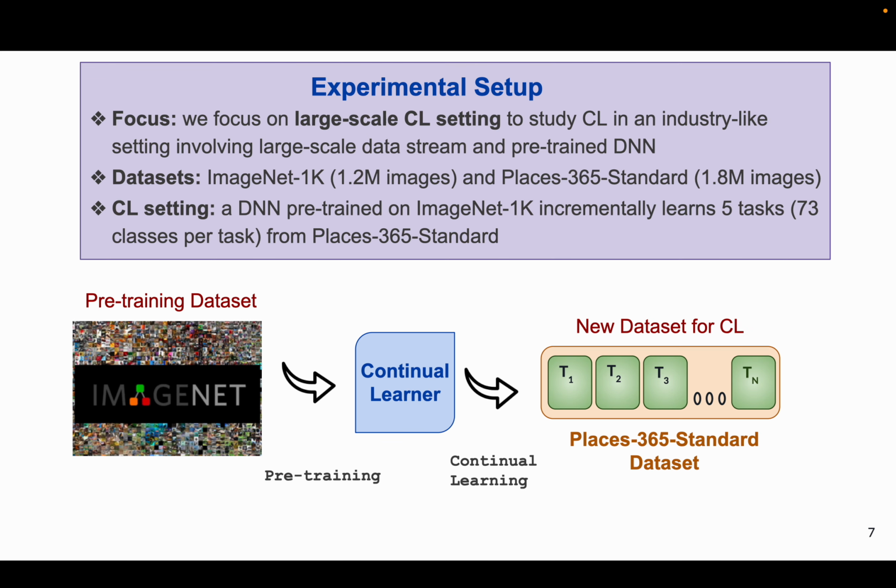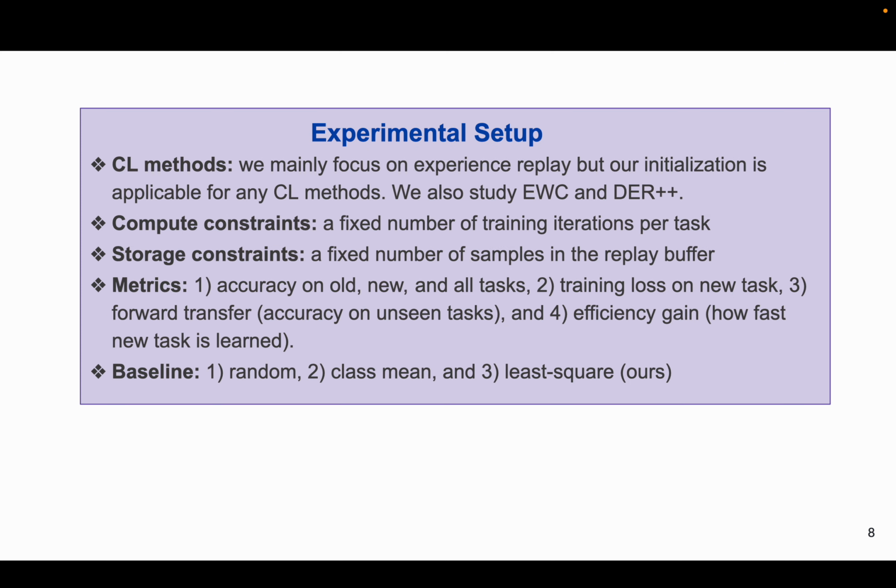We aim to study continual learning in an industry-relevant setting which involves a large-scale data stream with many object categories. To build such a data stream, we combine ImageNet 1K dataset with Places 365 standard dataset, creating a dataset of 3 million images and 1365 classes. We then split the Places 365 dataset into 5 disjoint tasks, each containing 73 non-overlapping classes, to simulate class incremental learning setting.